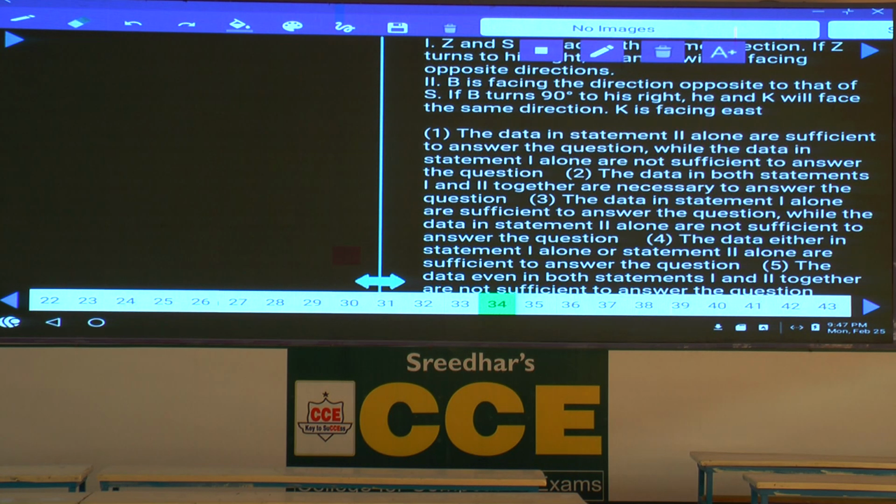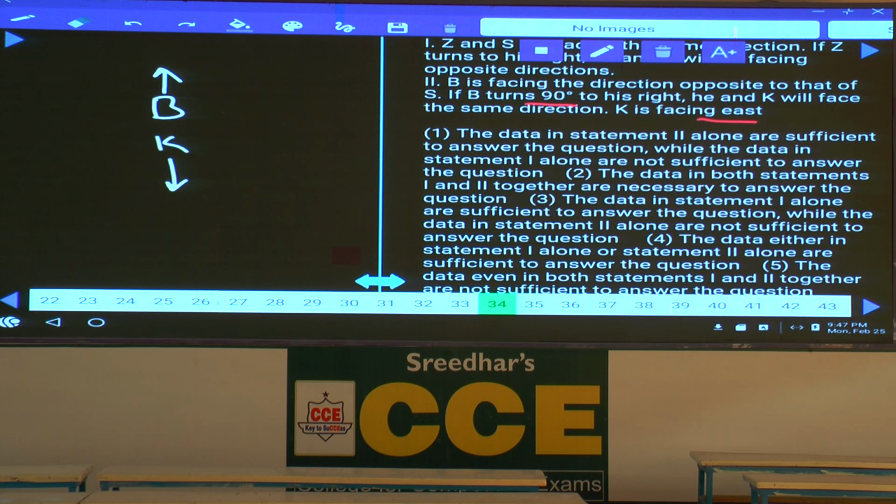Now in the second, if you observe here, B is facing the direction opposite to that of S. If B turns 90 degrees to his right, he and K will face, K is facing east. As K is facing east, now if B turns 90 degrees, then he will face east, and without turning 90 degrees towards his right hand side, isn't it? Now in which direction is this B facing, tell me? North. Now B is facing north. As B is facing north, then B and K are in opposite directions, then K is facing towards south.